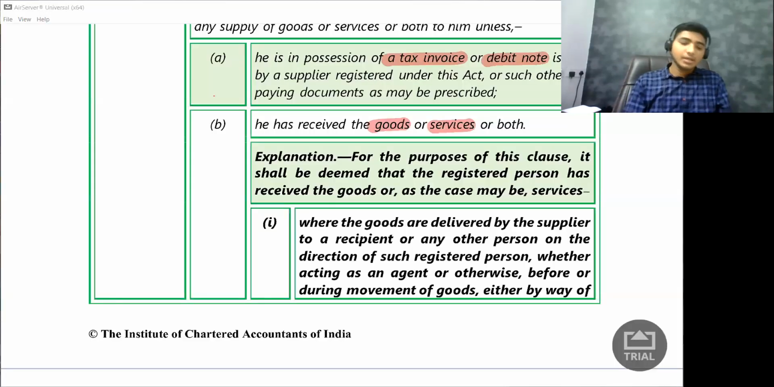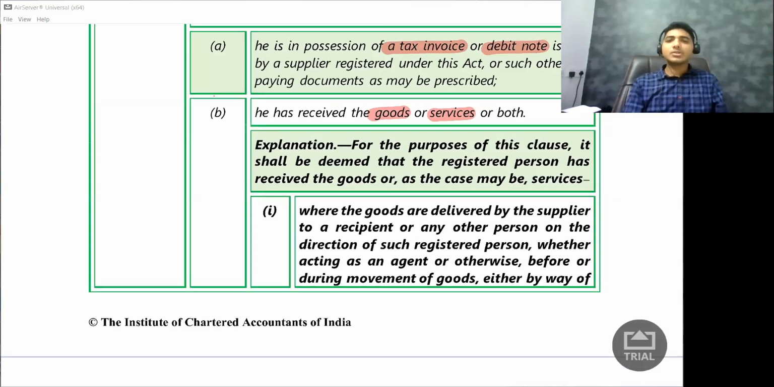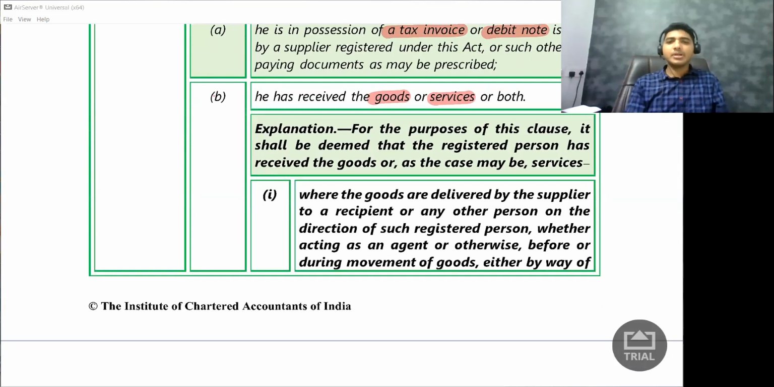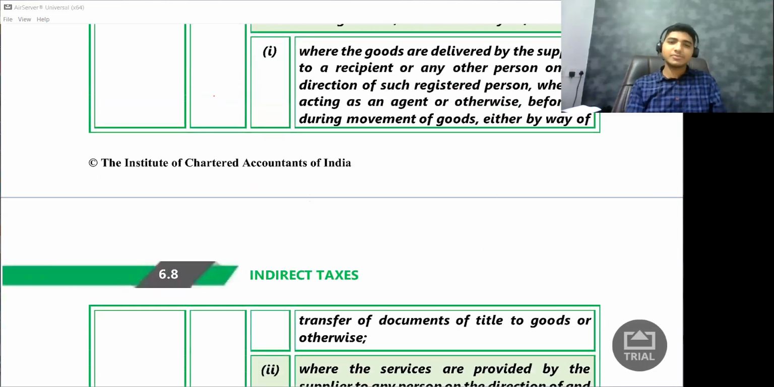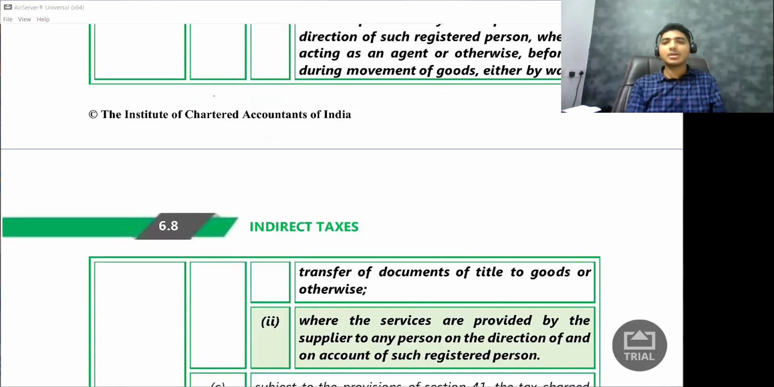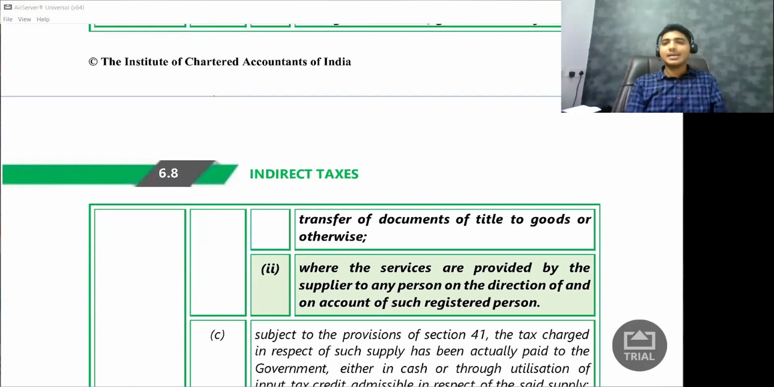Okay. So did you go through this particular thing? So what are they saying? Where the goods are delivered by the supplier to a recipient or any other person on the direction of such registered person, whether acting as an agent or otherwise, before or during the movement of goods, either by way of transfer of documents of title to goods or otherwise. Okay. So what are they trying to say?